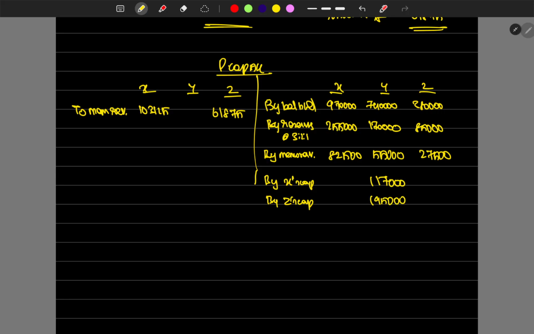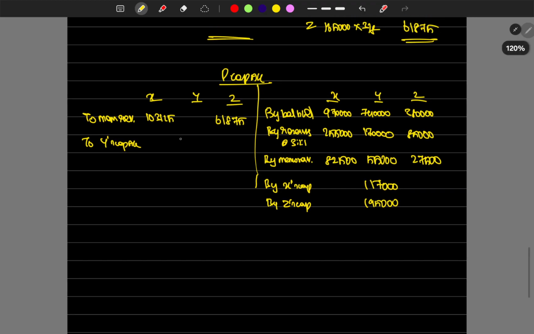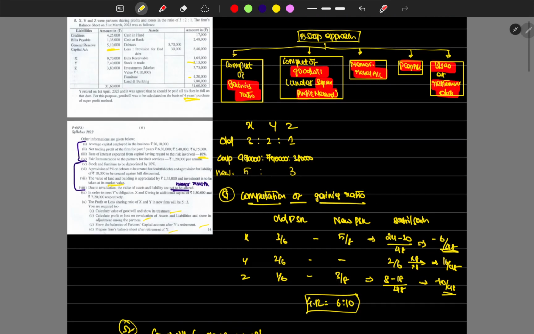So to Y's capital, the value has to be reduced from the balances of X and then Z, right? Finished.